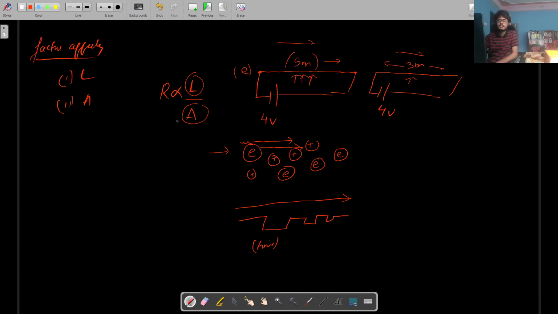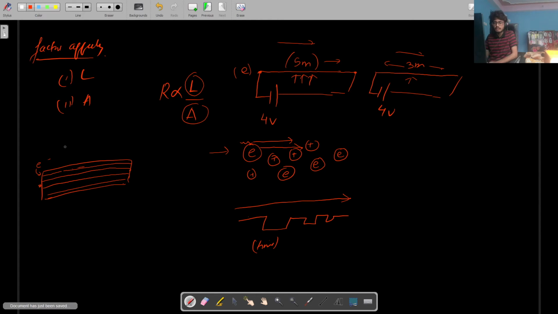And it is inversely proportional to area. If I have a thick wire like this, and the electron is allowed to move from this terminal to that terminal, the electron has so many paths to go to the other terminal. It can go from the path that is here, another path that is just below it, another path just below that. So the electron can decide upon a path which has the least resistance, so that it faces the least amount of resistance.